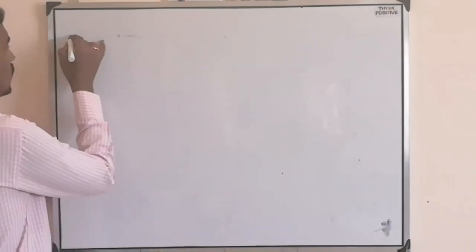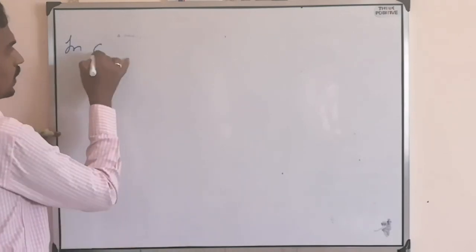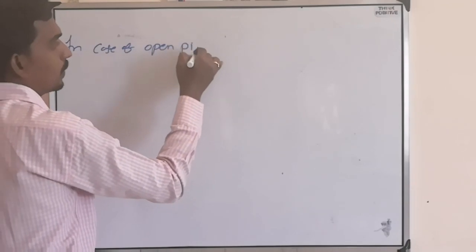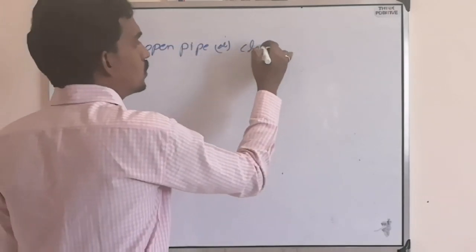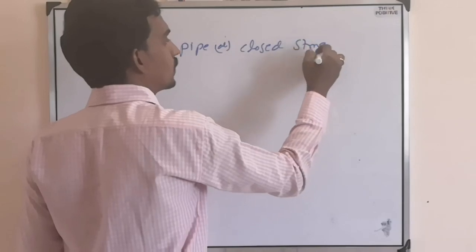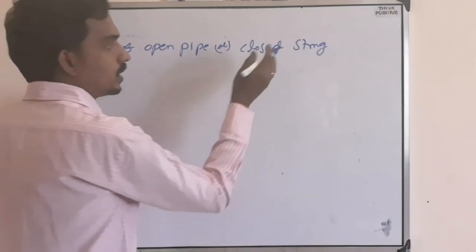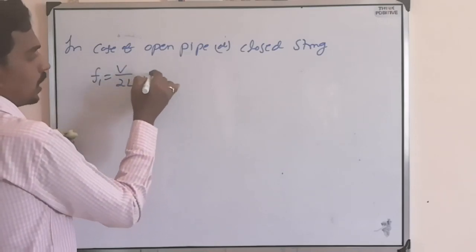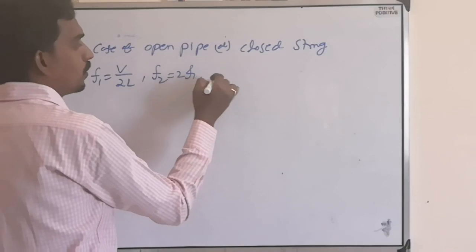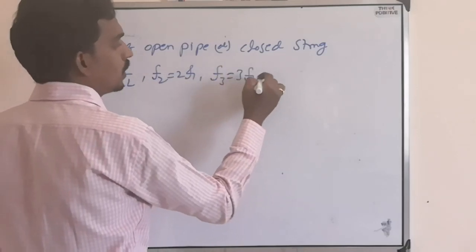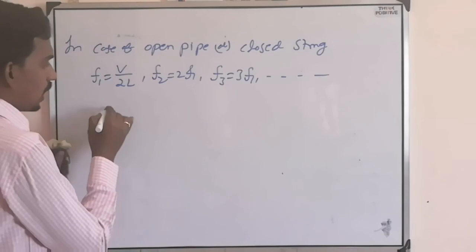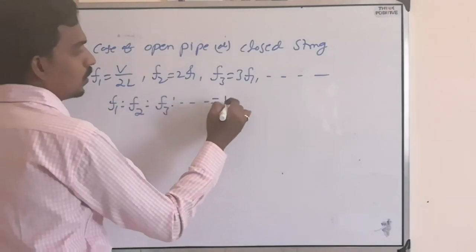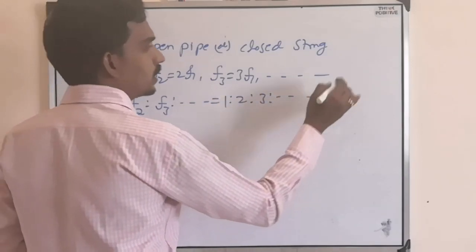Now in brief, in case of an open pipe or closed string, closed meaning closed at two ends, the fundamental frequency is V by 2L, and the next one is 2F1, next one is 3F1, so on. So the ratio will become 1:2:3, so on.